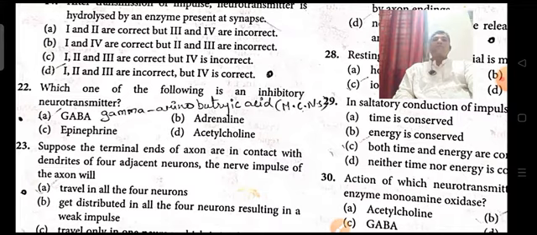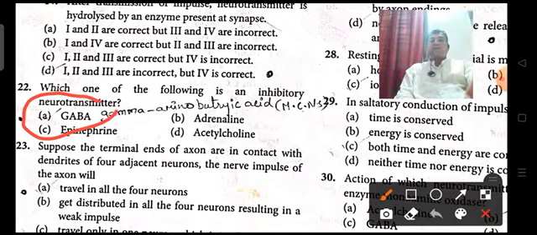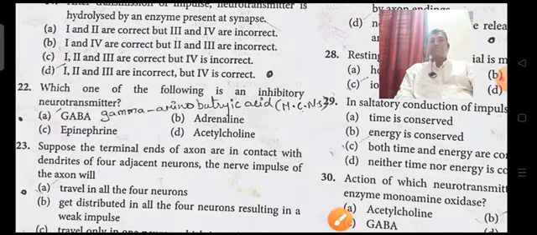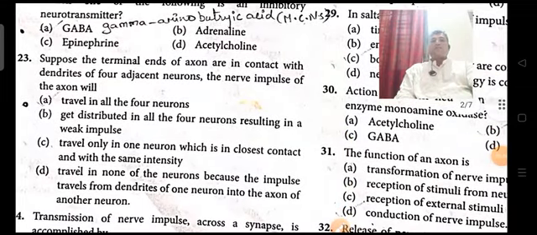Adrenaline is produced by the adrenal gland. The other name of adrenaline is epinephrine, and epinephrine is a powerful neurotransmitter, as is acetylcholine. But your GABA is a powerful inhibitor. Next, coming on to the next question here.